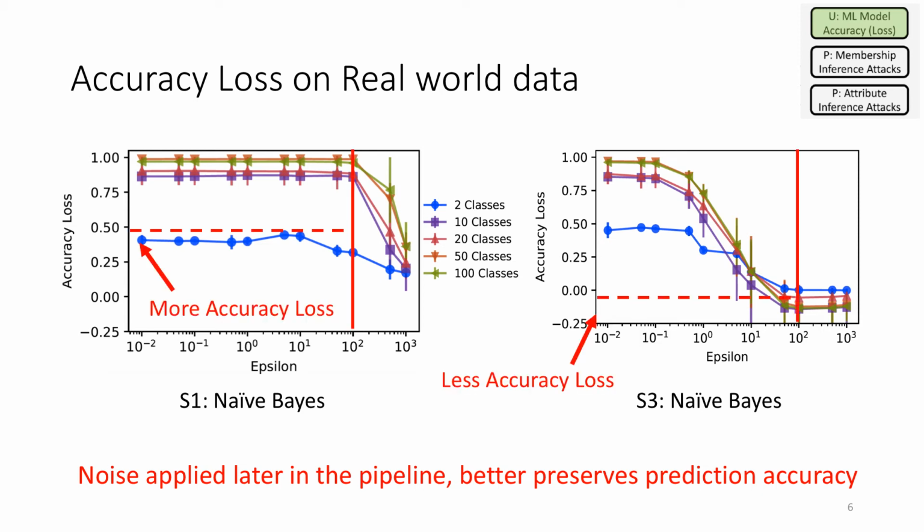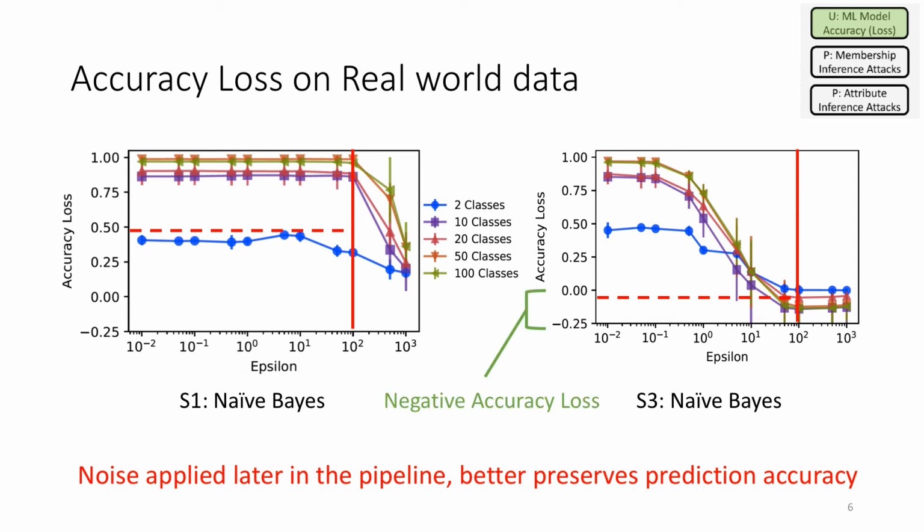Now, from the handy red lines I've drawn here, the solid red lines represent a fixed privacy budget in both of these situations. Now, if we track across on the dashed red line, we can see that when the noise is applied later in the pipeline, that's stage 3 versus stage 1, we get better preservation of the prediction accuracy. Or in other words, the accuracy loss is closer to 0, meaning we haven't lost any accuracy. And this is consistent throughout the differentially private machine learning techniques we look at.